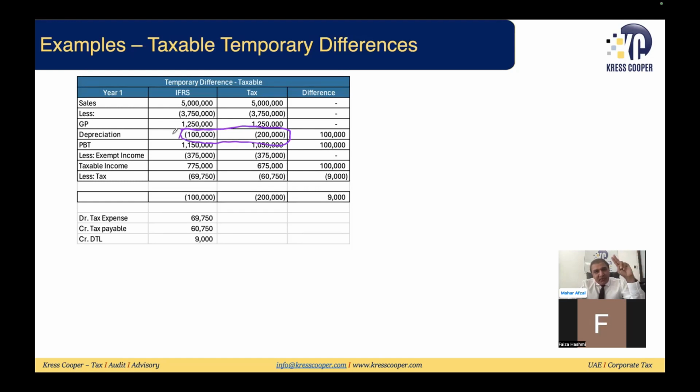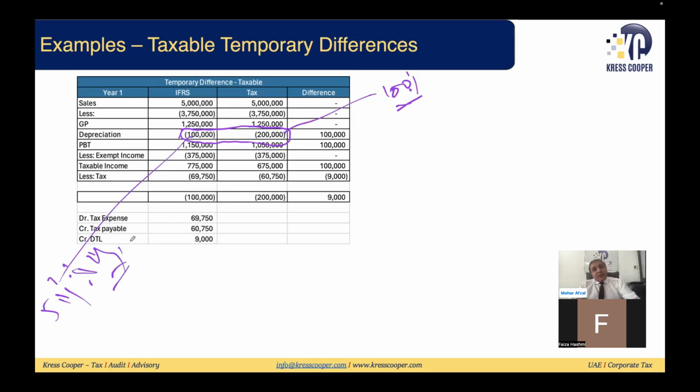This is basically the principle. As we discussed in the very beginning, principles will be different and provisions will be different. It will lead to different taxable profits and a difference between taxable profits and accounting profits. So this asset has been depreciated by tax authorities 100%, 200,000 in the first year. But under the accounting principle, it is 50% in the first year and 50% in the second year.